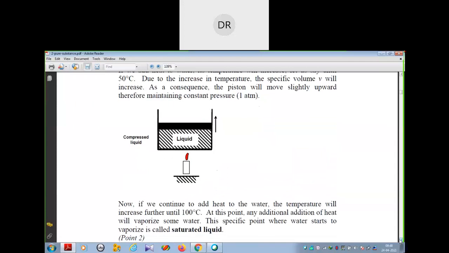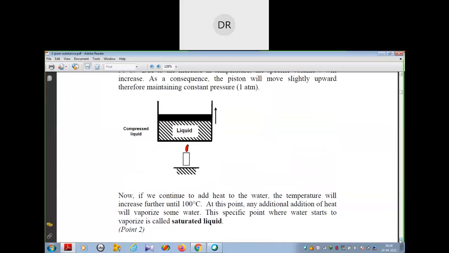Now, if we continue to heat the water up to 100 degrees centigrade, what will happen? At this point, if we add any additional heat, some water will be vaporized.